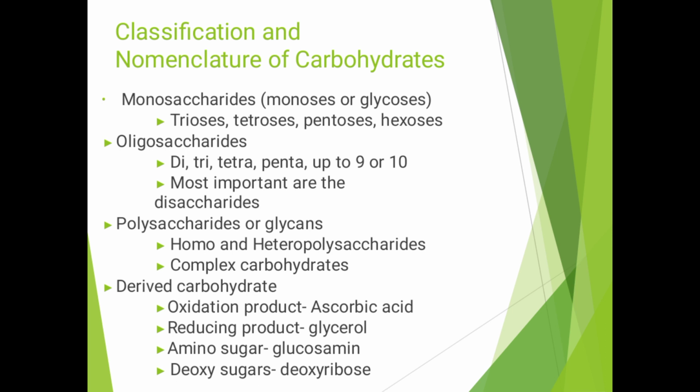Next, the classification and nomenclature of carbohydrates. The first class is the monosaccharides, also called monoses or glycoses, for example trioses, tetroses, pentoses and hexoses. Then oligosaccharides: di, tri, tetra, penta, up to 9 or 10 units. Most important are the disaccharides, then polysaccharides or glycans, homo and heteropolysaccharides, and complex carbohydrates. Then derived carbohydrates: oxidation products such as ascorbic acid, reduction products like glycerol, amino sugars like glycosan, and deoxy sugars like deoxyribose.